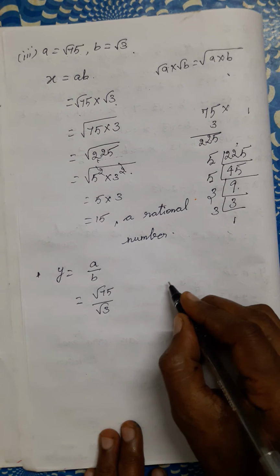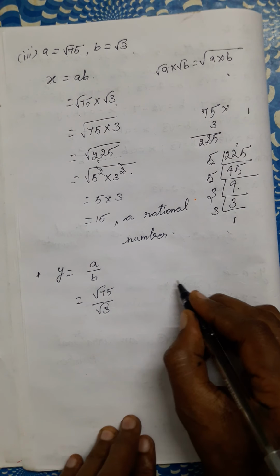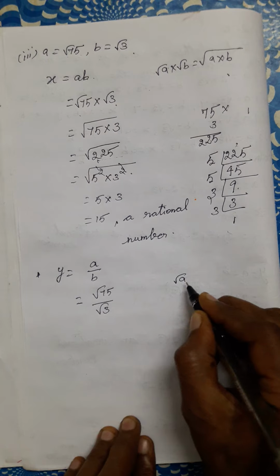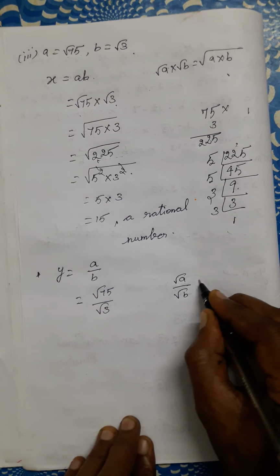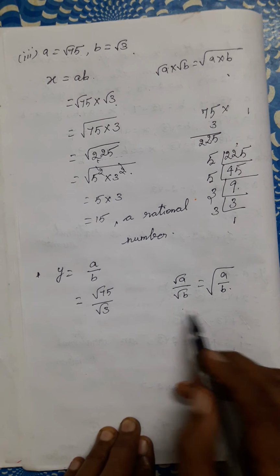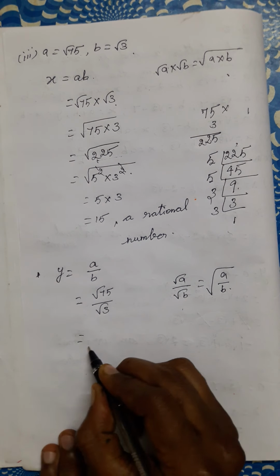Here also we can use the property: root a by root b is equal to root of a by b.